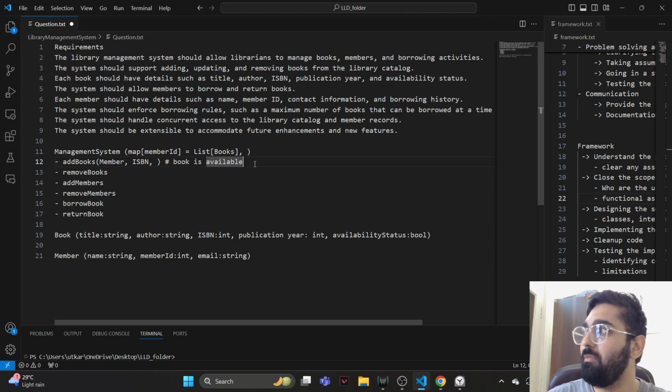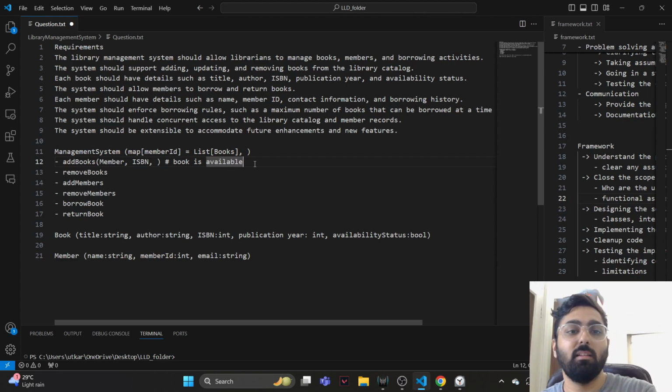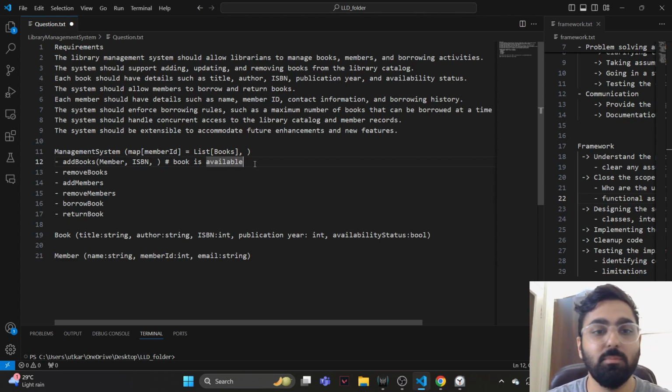Because imagine if 50 people just reserved a book online and there's someone who reached the library, spent 10-15 minutes in the library, actually found a book. That person doesn't know whether that book is reserved or not, and then he took it to the librarian and the librarian is just gonna say, this book is reserved. So I think that's a pretty bad experience for the person who reached the library. So yeah, we're gonna just assume that the book is available. I think that makes sense.